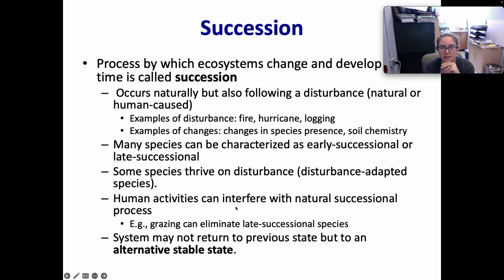We do see that human activities can interfere with natural successional processes. So grazing, like the presence of cattle, might always eat the late successional species and make it so the late successional species never get established. We also see that systems don't always return to their previous state after a disturbance, and we call these alternative stable states. So you might change the ecosystem. It might never go back to the ecosystem it was before, but it might develop another stable ecosystem that will persist a long time.